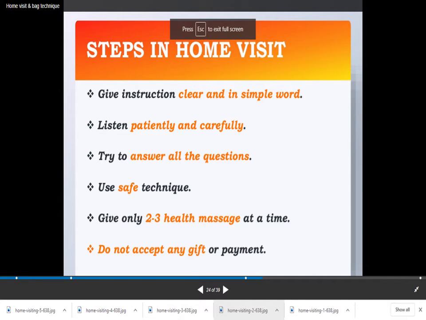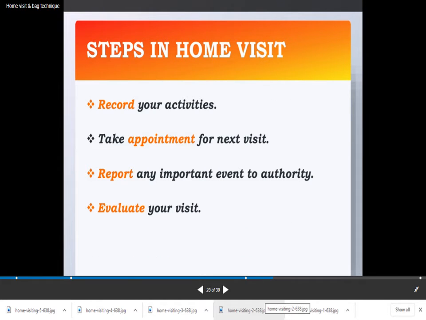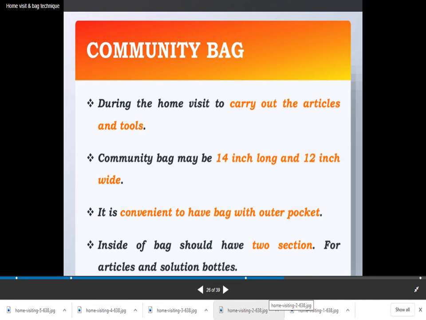Give instruction clearly and in simple words. Listen patiently and carefully. Try to answer all the questions. Use safe technique. Give only 2 to 3 health messages at a time. Do not accept any gift or payment. Record your activities. Take appointment for the next visit. Report any important event to the authority. Evaluate your visit.